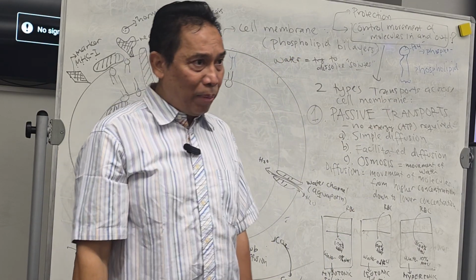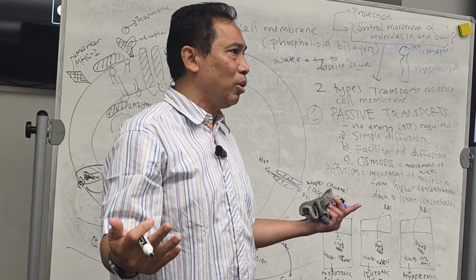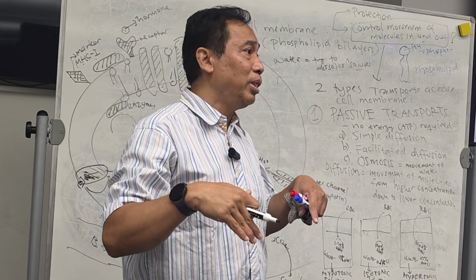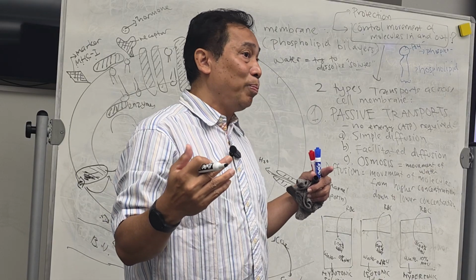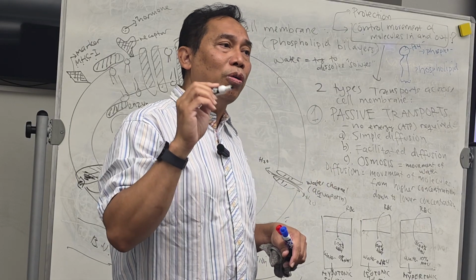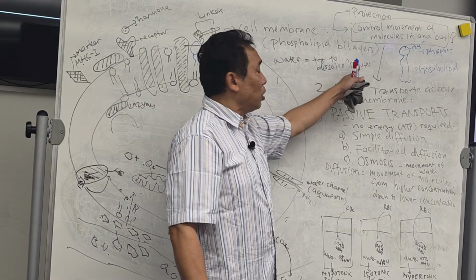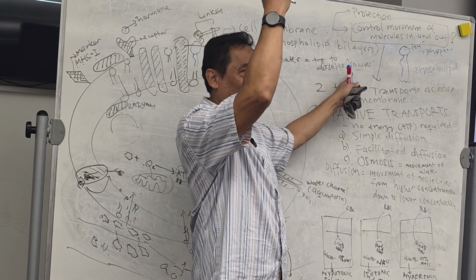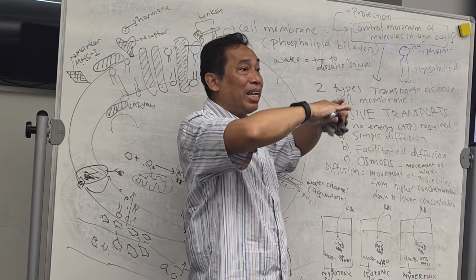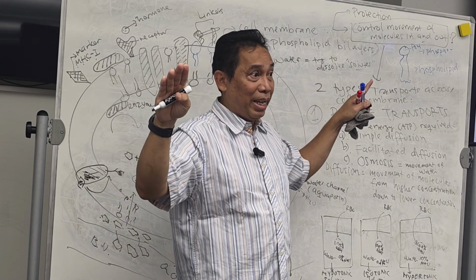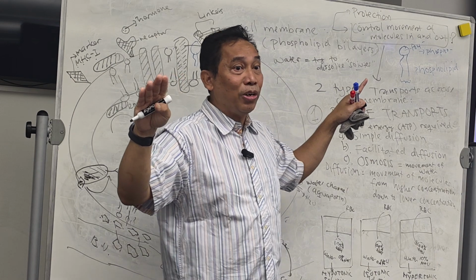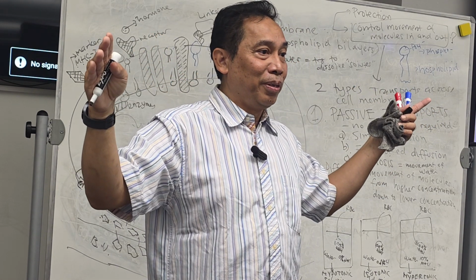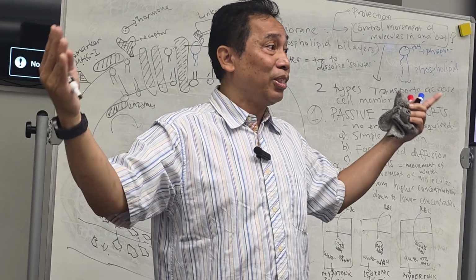Solutes may be like salt or sugar, molecules that you put in water, and water tries to dissolve them. You get it? It means that water will always try to go from lower solute to higher solute. Right? Because it tries to dissolve them, to make it balanced. Okay? Are you with me? So where does water go? From higher solute or from lower solute? From lower solute to higher solute.